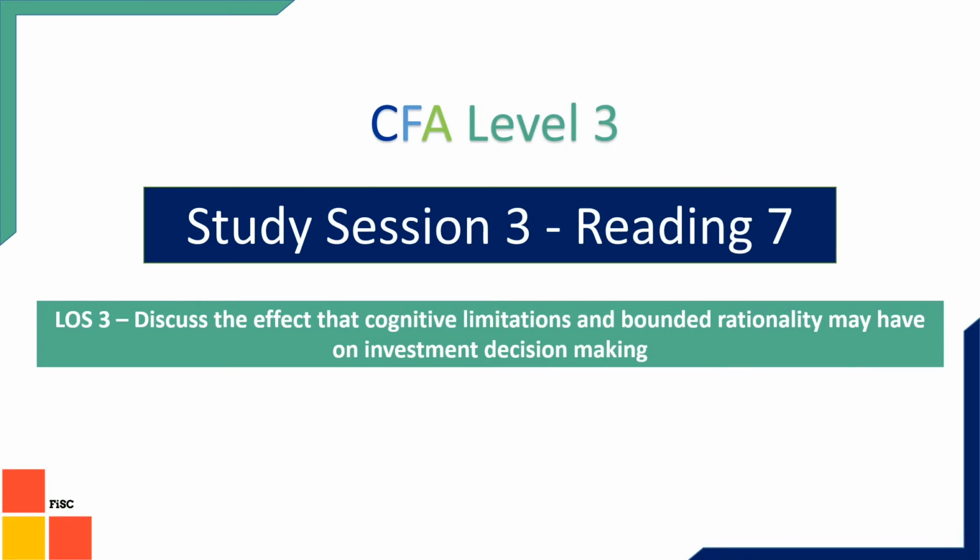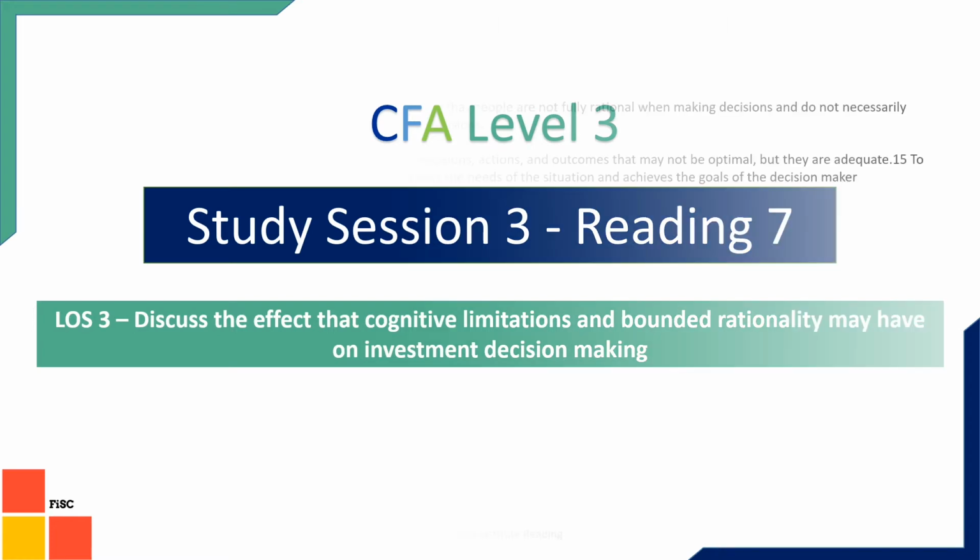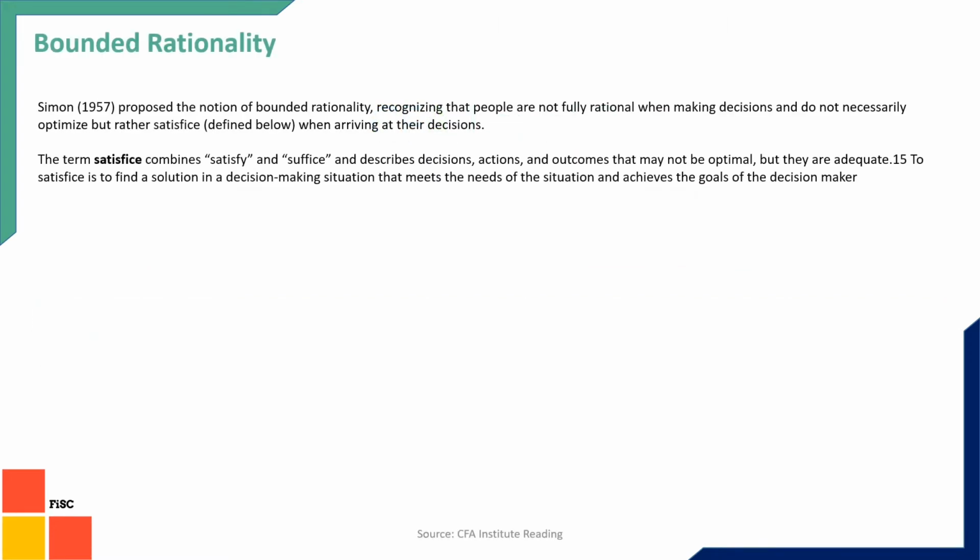Today we are going to discuss Reading 7 of the CFA Level 3 curriculum, LOS 3. The first two LOS are already in the video series. Please watch them before this one to get a better understanding of these sessions. Now, in this one we are going to study first about bounded rationality.